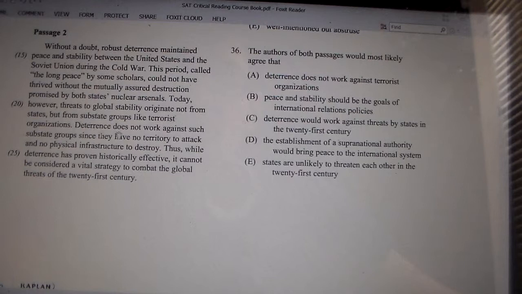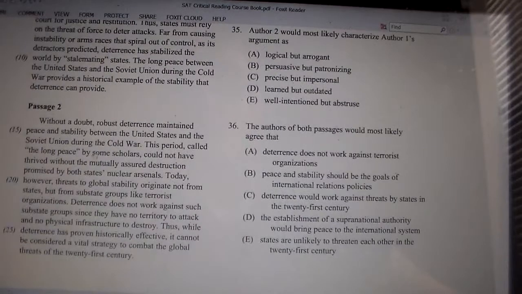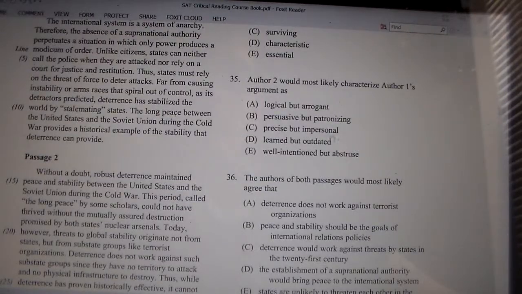He agrees with the first author, but while it worked, it has been effective, it can't work now because now it's different. Now we have to deal with terrorist organizations, not states. Okay, so let's see here. So author 2 would most likely characterize author 1's argument as what? Okay, I think we could probably make a prediction here. Something like outdated, perhaps, right? So it worked in the past, but it's not going to work now. Let's see what we have.